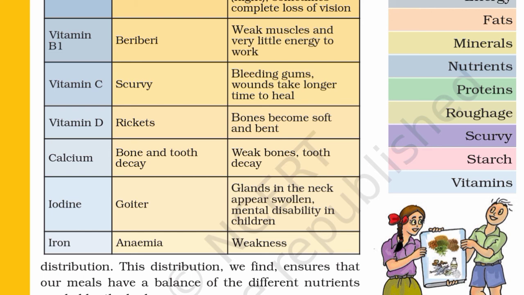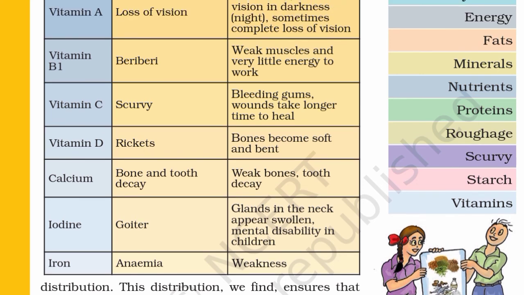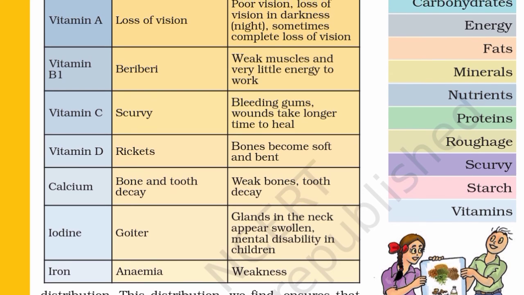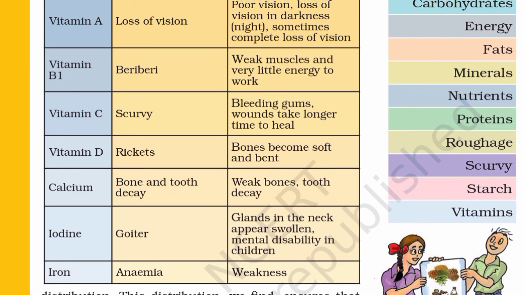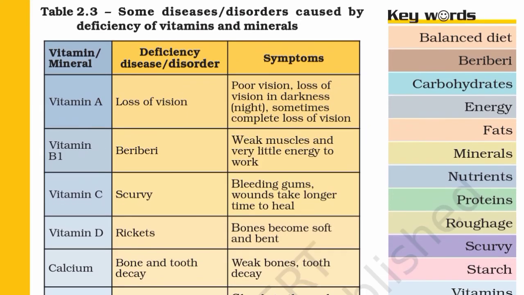Iodine, deficiency disease or disorder, goitre. Symptoms, glands in the neck appear swollen, mental disability in children. Iron, deficiency disease or disorder, anemia. Symptoms, weakness. The table ends here.